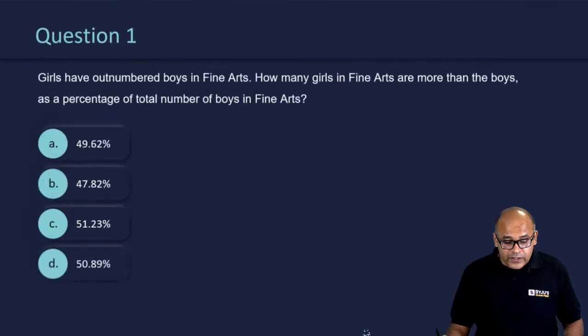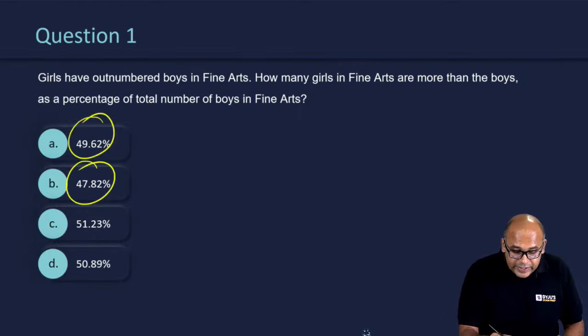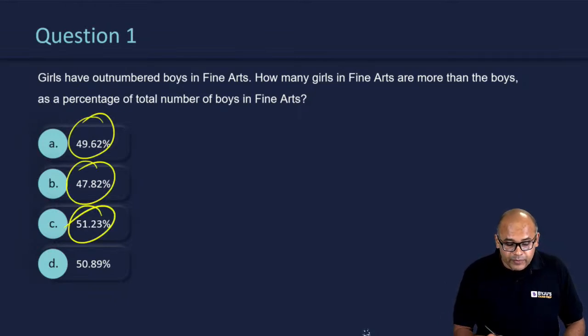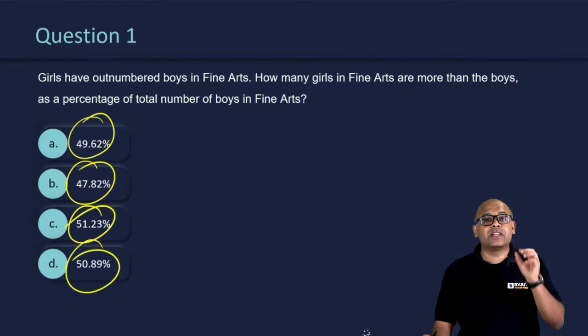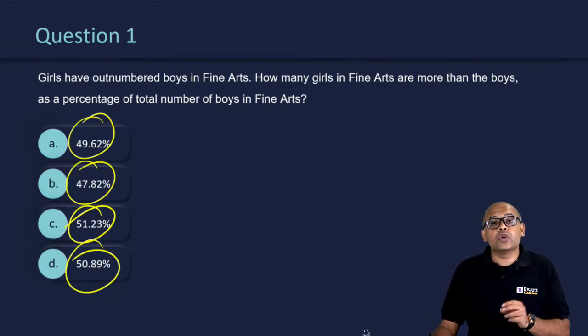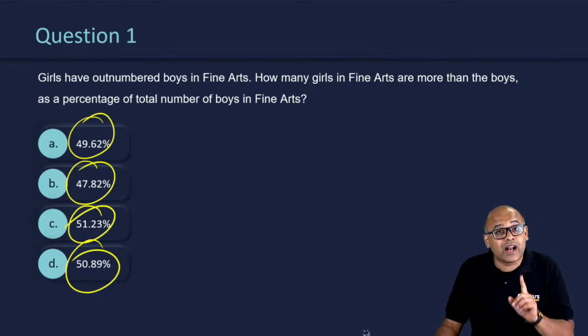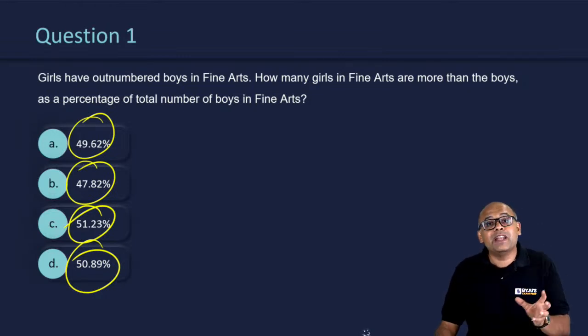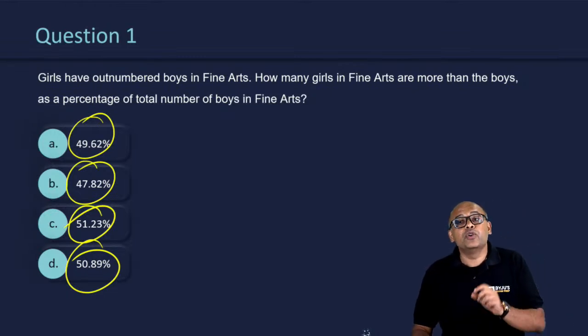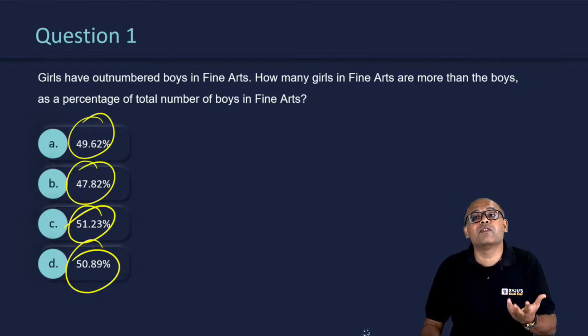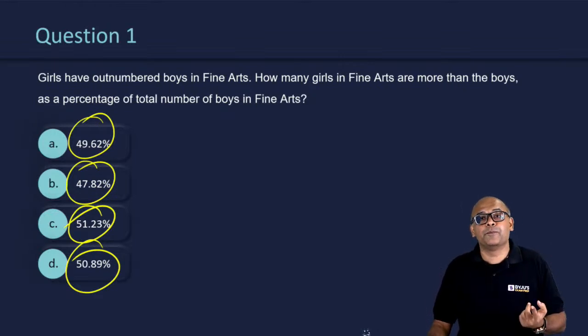So this is the first question. Now this is another problem here. Look at these numbers: 49 point something, 47 point something, 50 point something, 51 point something. The answers are quite close. So if your approximation is not good, your answer could go for a toss. That's another problem with this set. If you're spending 5-6 minutes on a set, you should not get more than 1 mistake, at best 1 mistake, that too in 1 set.